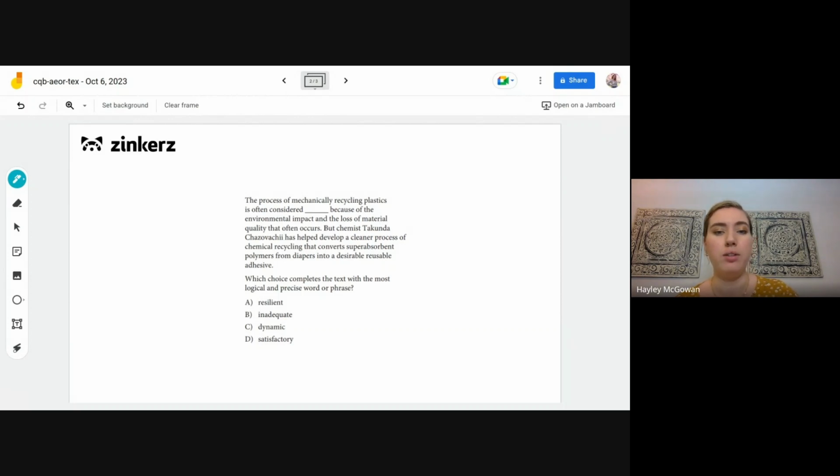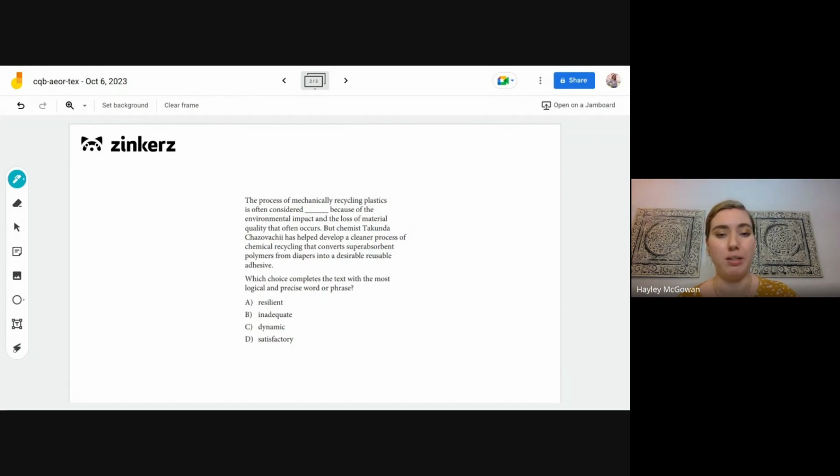Anything you can think of? So we have: the process of mechanically recycling plastics is often considered blank because of the environmental impact and the loss of material quality that often occurs. But a chemist has helped develop a cleaner process of chemical recycling that converts superabsorbent polymers from diapers into a